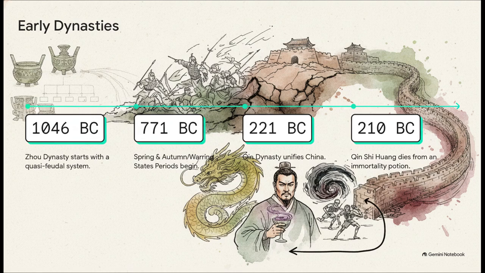This chaos finally ended in 221 BC when the Qing Dynasty unified China. They standardized laws, and Emperor Qin Shi Huang used slave labor to connect those old border walls, laying the very first foundations of the Great Wall. But, in a tragic twist of irony, the emperor was so terrified of death that he drank a supposed immortality potion, which fatally poisoned him. His death immediately threw the newly unified state right back into civil war.